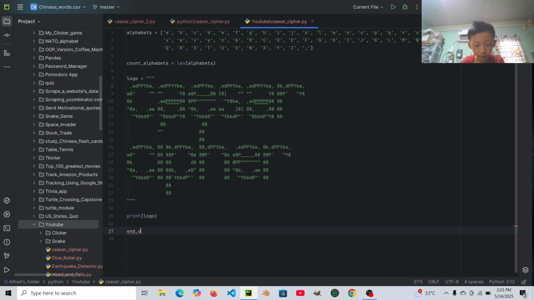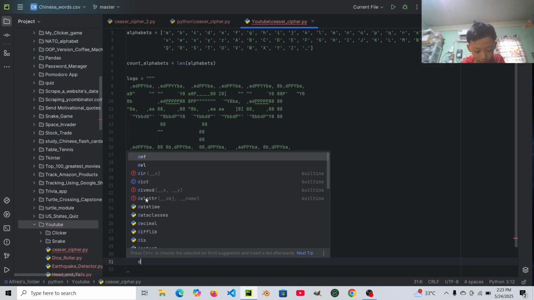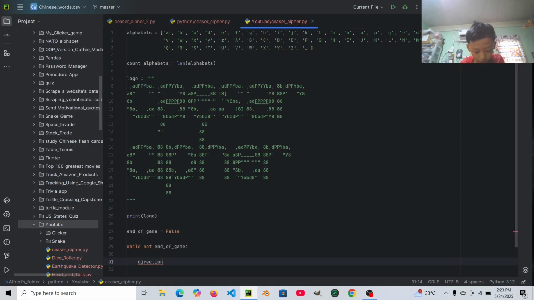Then let's say end of game equals to false. This is not the end of game. Let's say while not end of game, if it's not end of game, then we will say direction equals to input, type encode to encrypt.